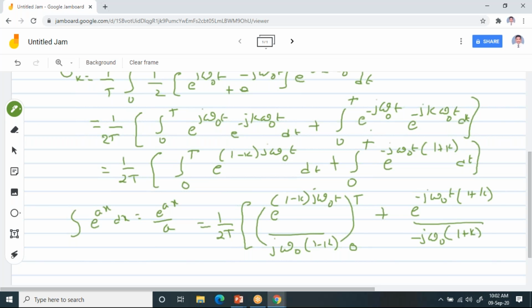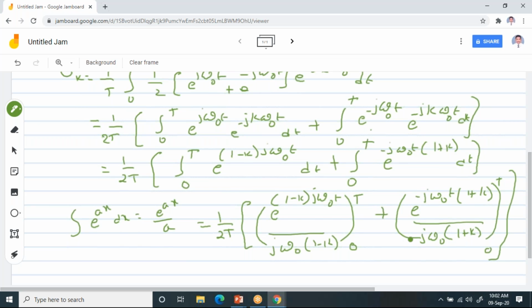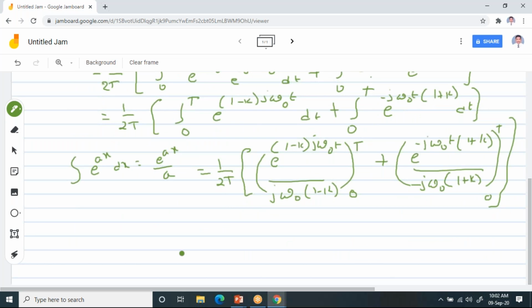And for this, again, you need to apply the limits 0 to T. In the place of small t, you have to write the limits, since you are doing integration with respect to t.